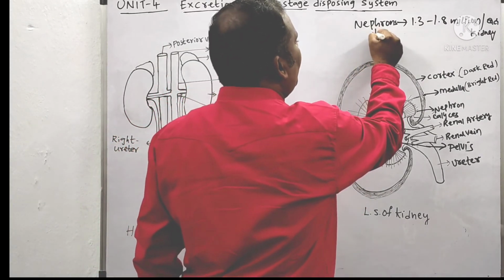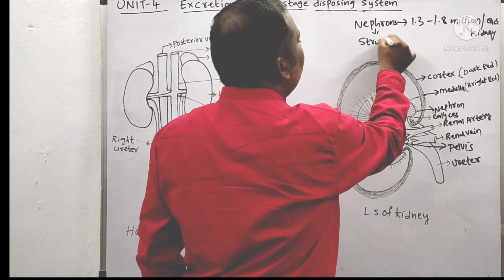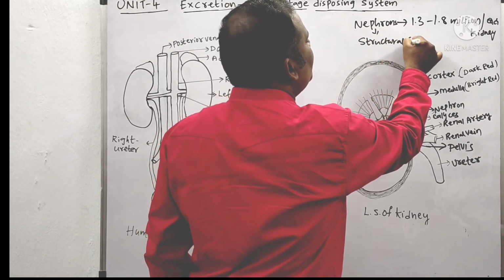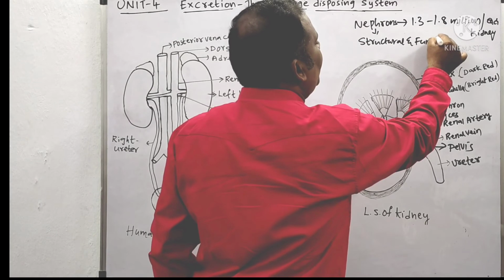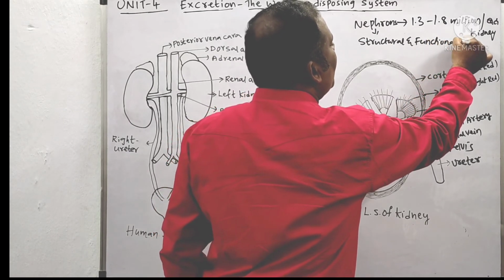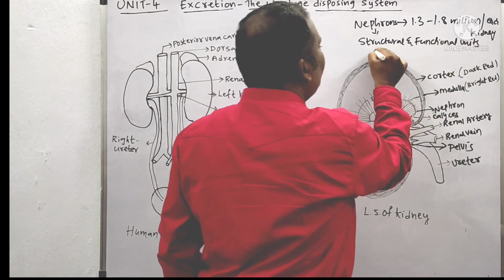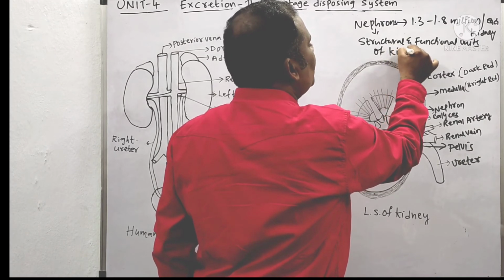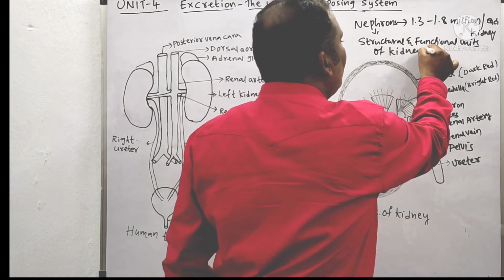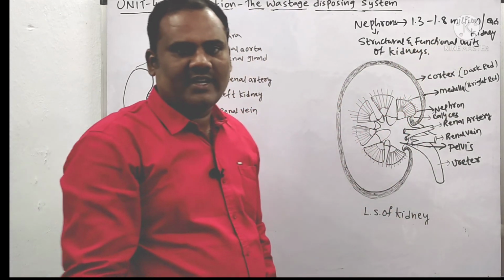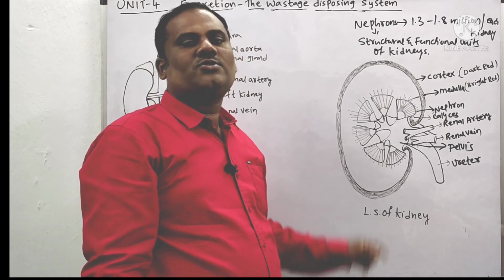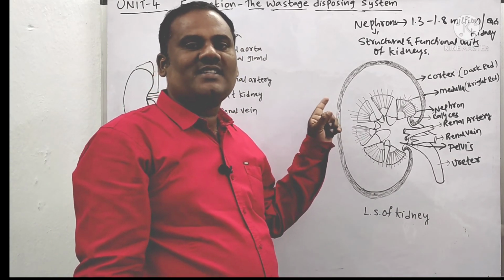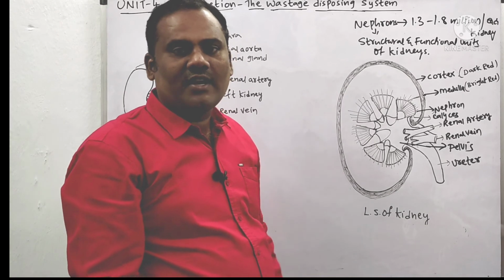That's why we can say the nephron is the structural and functional unit of the kidney. That means the kidneys are made up of nephrons. So thereby we can say nephrons are the structural and functional units of kidneys.